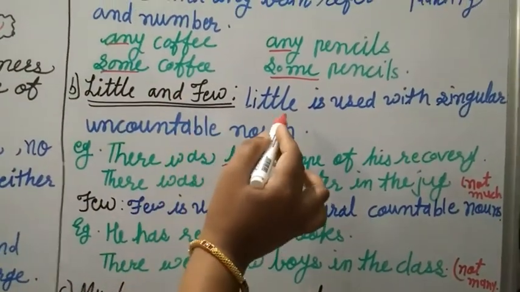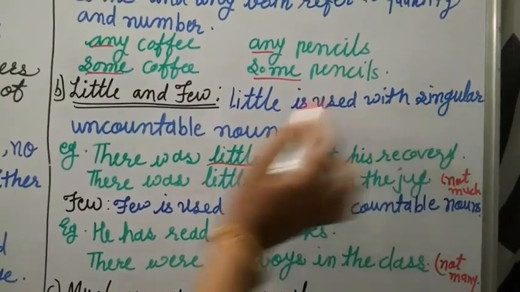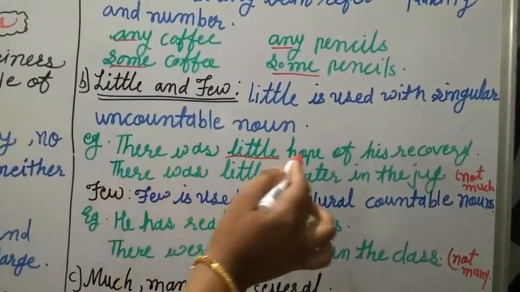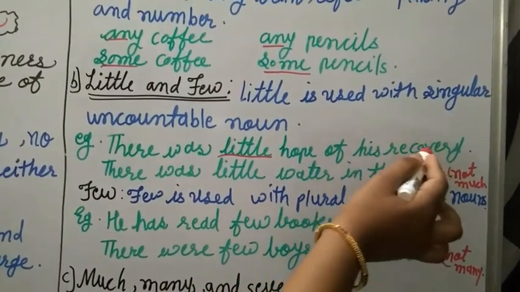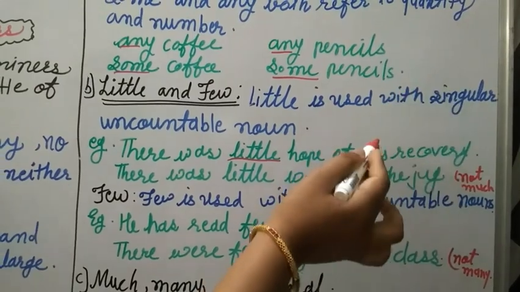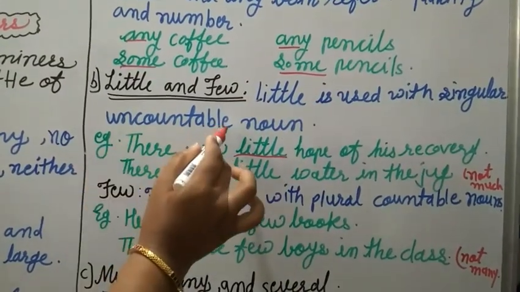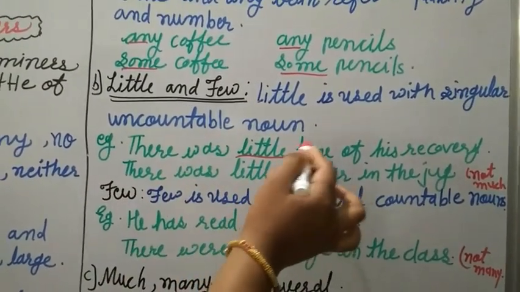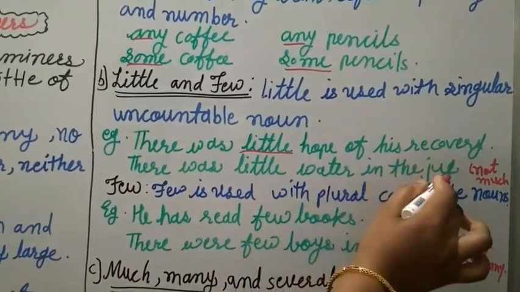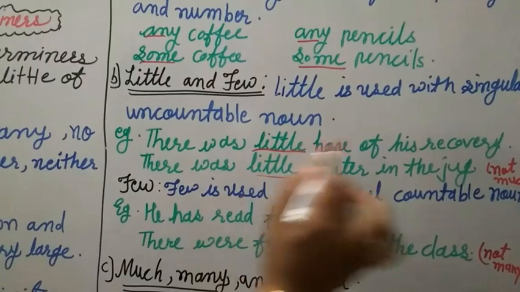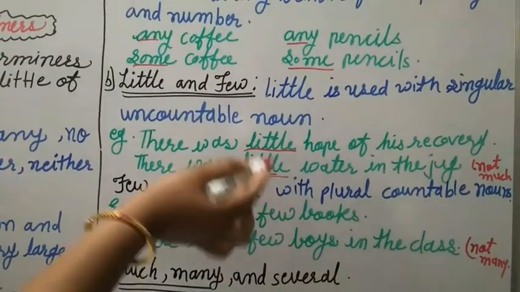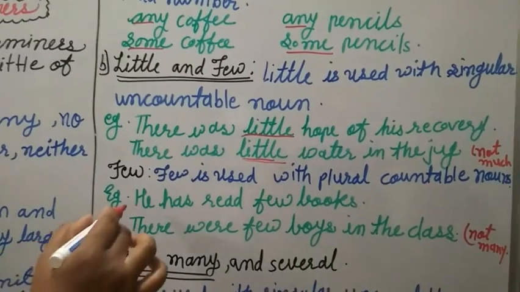Little and few. Little is used with singular uncountable nouns. Example, there was little hope of his recovery. Little hope. Hope is singular and uncountable because we can't count hope. There was little water in the jug. Little means not much. We can't count 1, 2, 3, and for that it is uncountable.